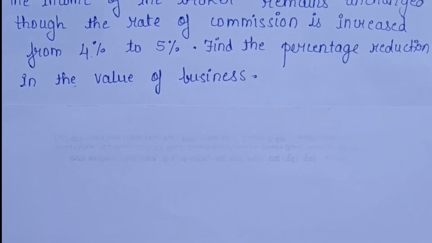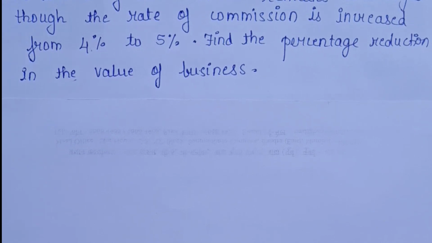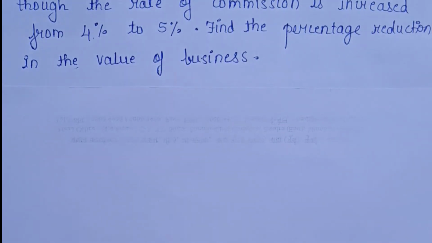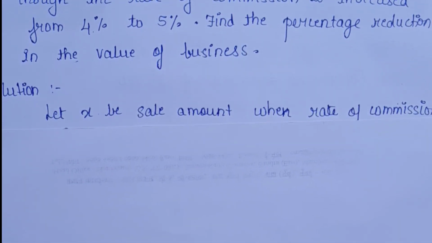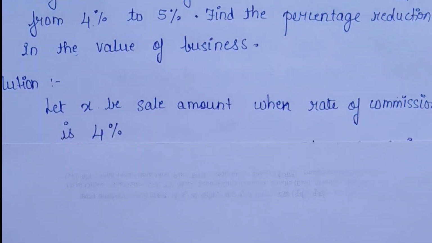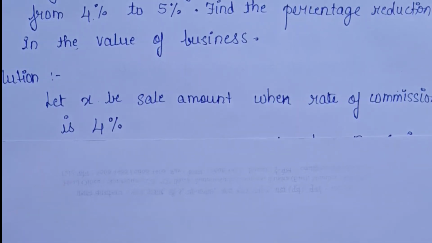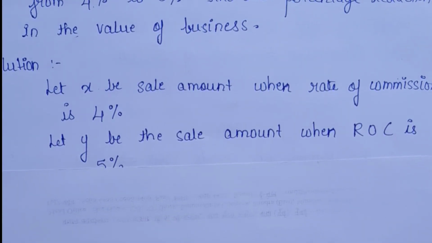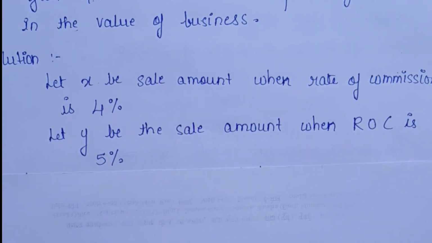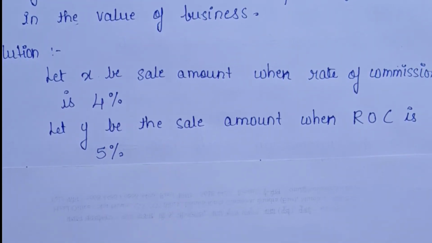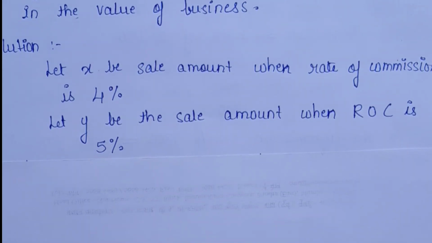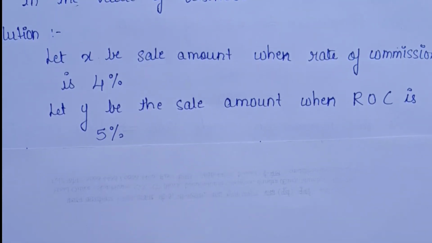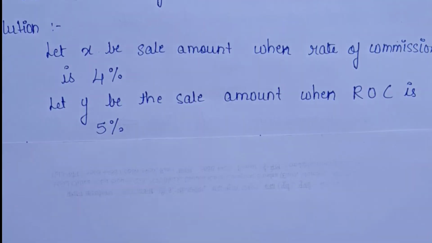So what do we need to find out? Find the percentage reduction in the value of the business. Okay, so how will we proceed? Solution. Let X be the sale amount where the rate of commission is 4%. We don't know, so we'll assume it to be X. Let Y be the sale amount where the rate of commission is 5%. The next question you should ask yourself is, is there a relation between X and Y? Yes, of course. Why? Because the income of the broker remains unchanged.